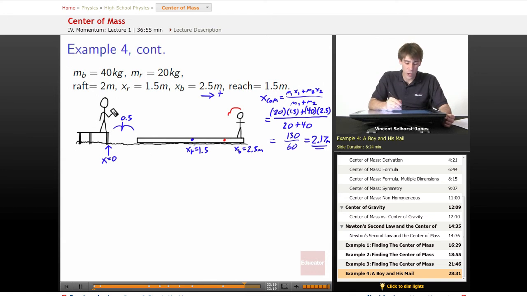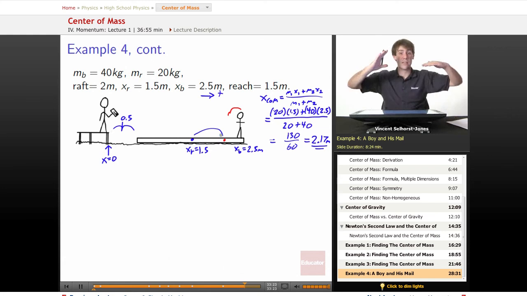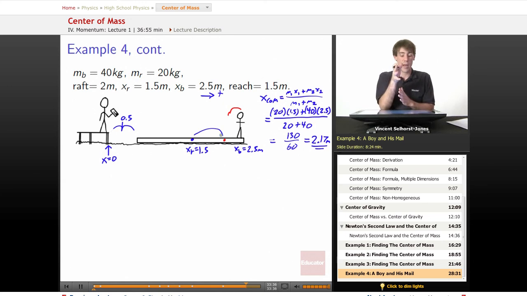So that means when the boy gets to here, the boat is going to wind up getting here as well. The center of masses for each of the objects is going to have to line up with the center of mass of the system. Sorry, if one object moves to the center of mass, then the other object, to compensate, will also have to move to the center of mass since it's a two-object system.